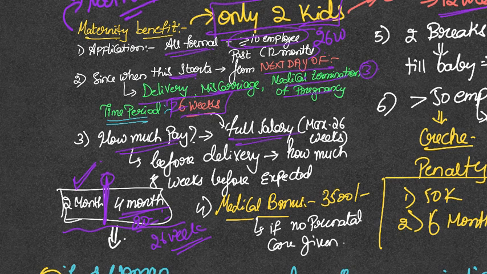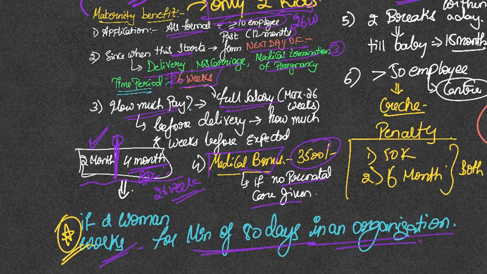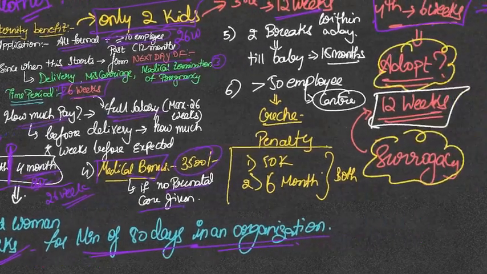During this time, if the prenatal care is not given in the organization, then such organization should pay 3,500 rupees medical bonus. This is another MCQ which is possible, and this is of course valid only if the woman is working for a minimum of 80 days in an organization prior to a delivery date.